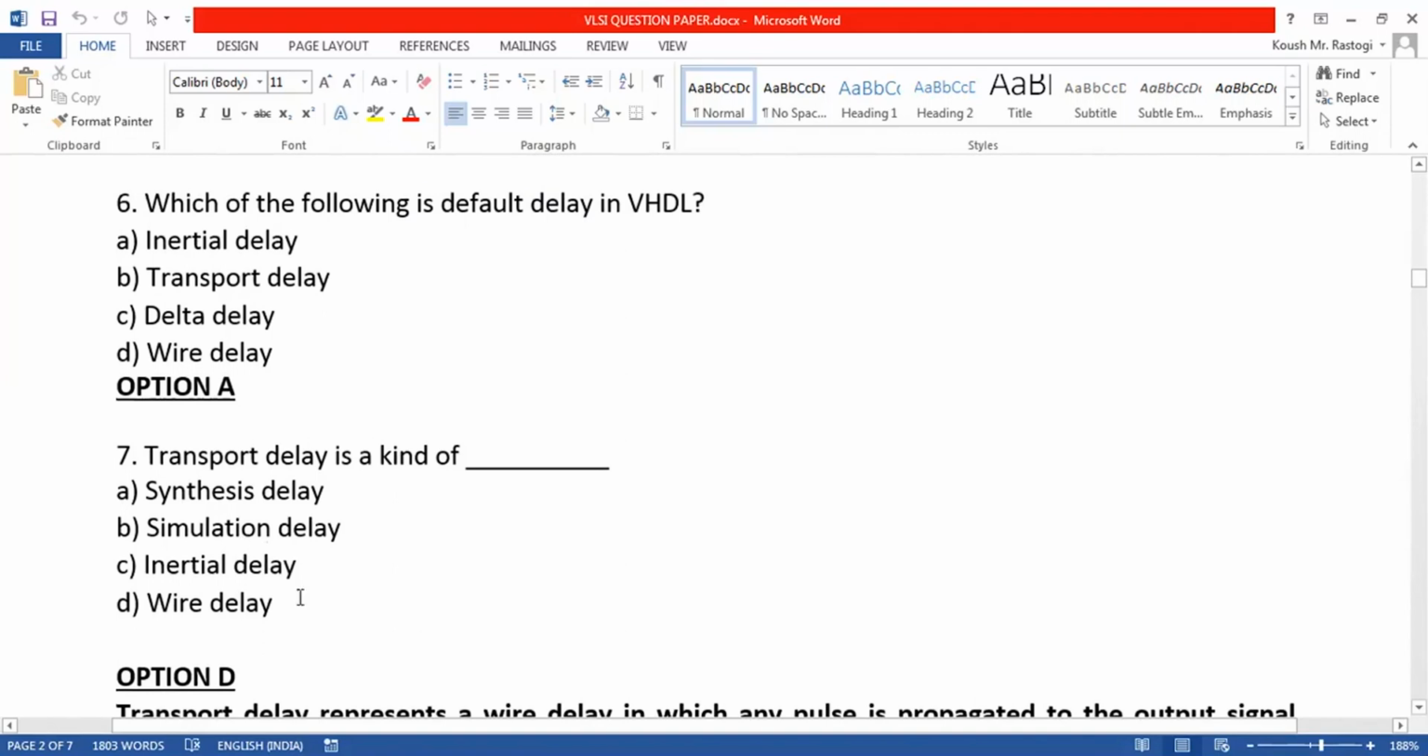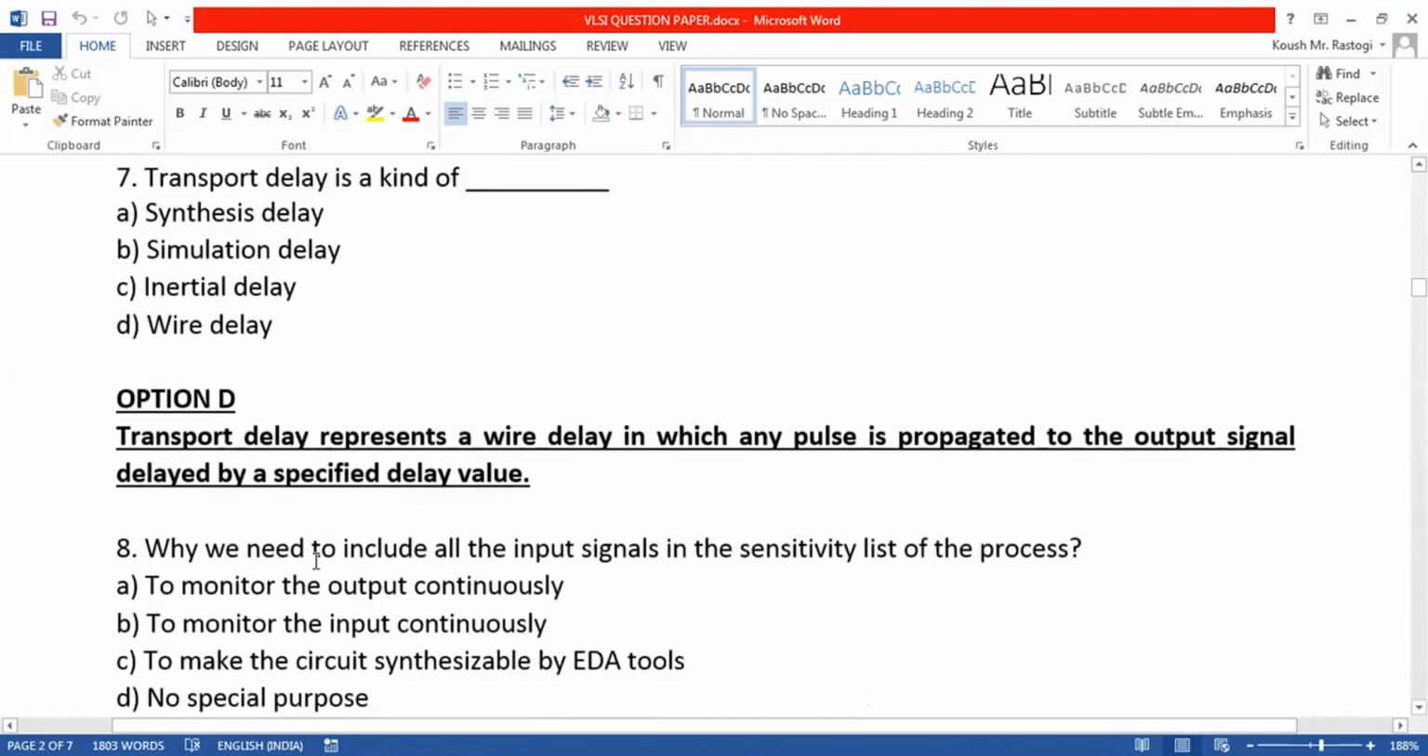Then we are asked which of the following is the default delay in VHDL. In VHDL, inertial delay is the default delay. Then we are asked what is the kind of transport delay. Basically, transport delay represents a wire delay, where the pulse is propagated to the output.